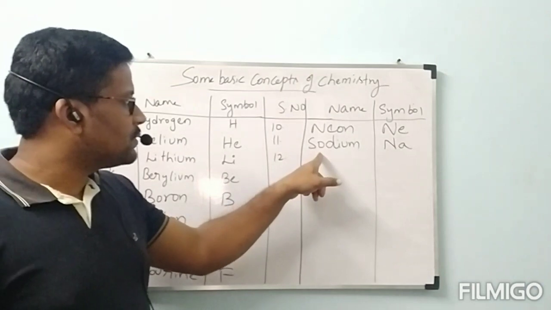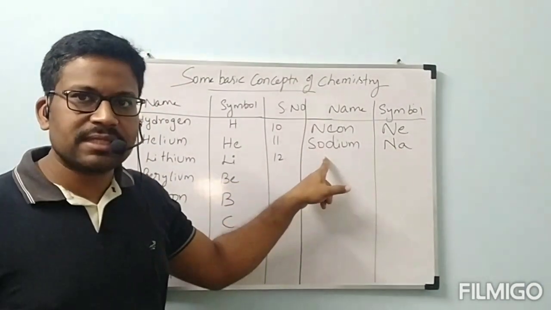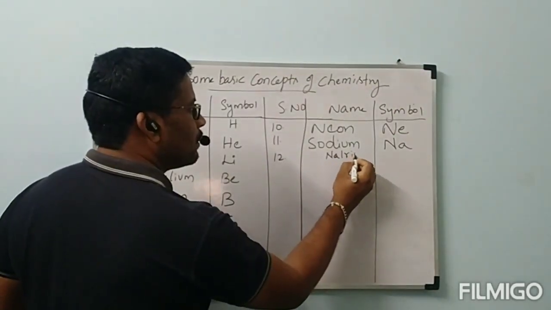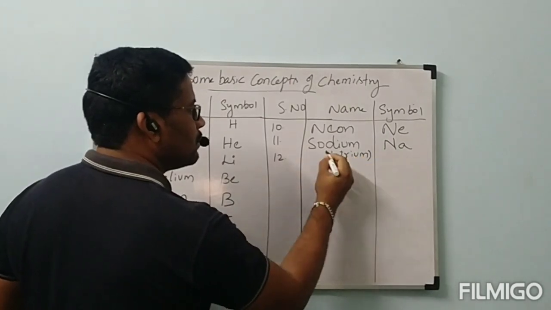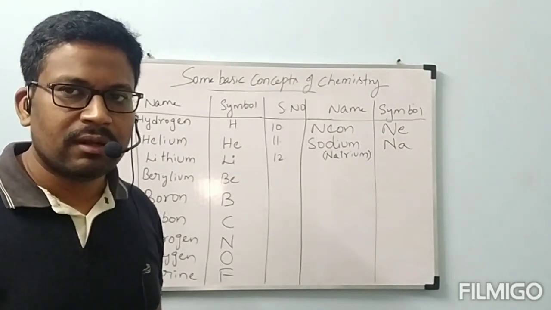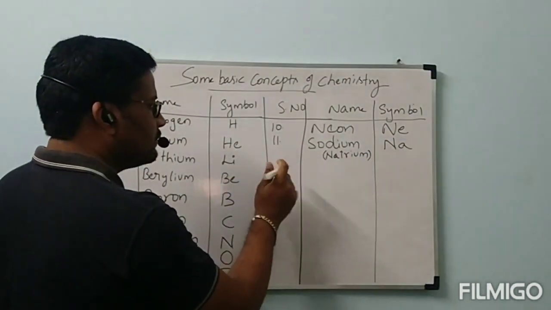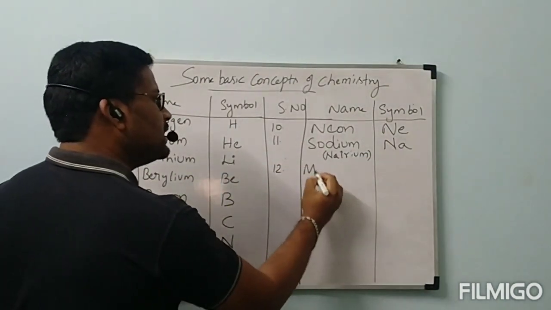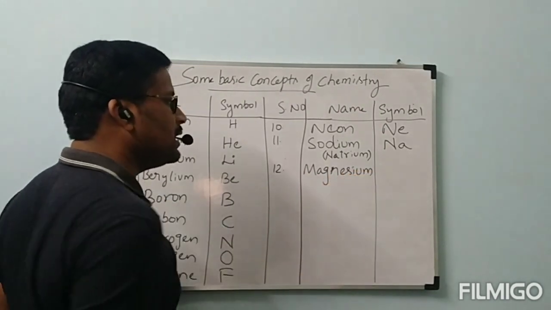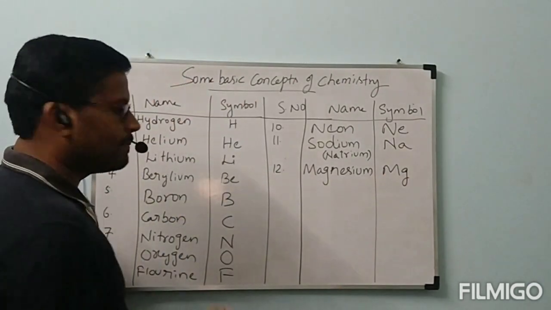Actually, sodium, Na, there is no relation, but the Latin name of sodium is natrium. Natrium, that is called the Latin name. From that Latin name, they got Na. Okay, now the 12th one, magnesium. Magnesium, symbol is Mg.